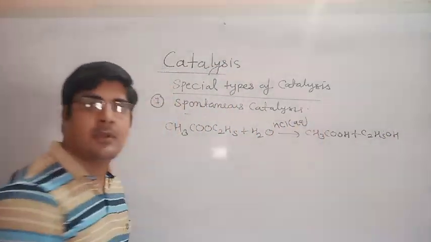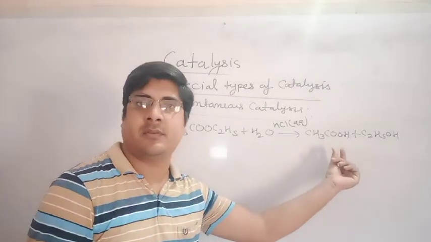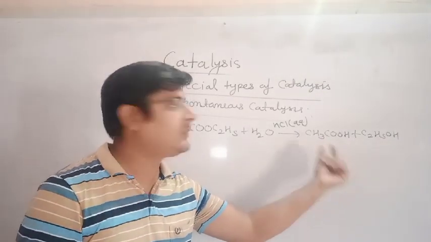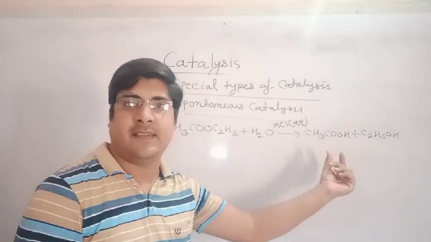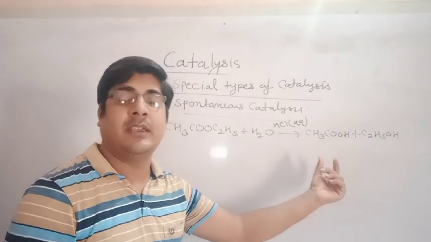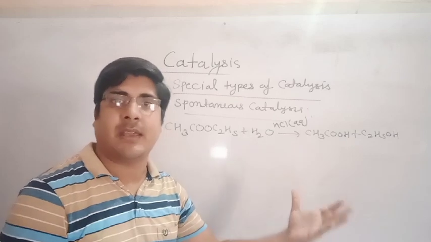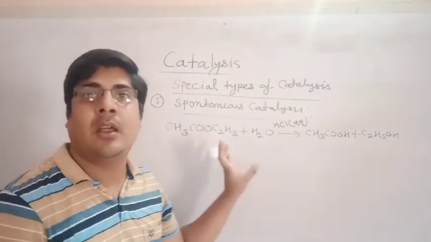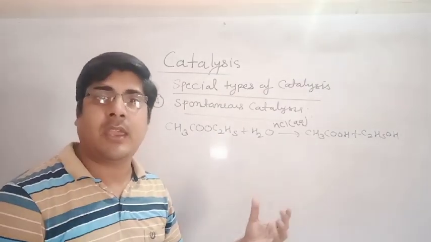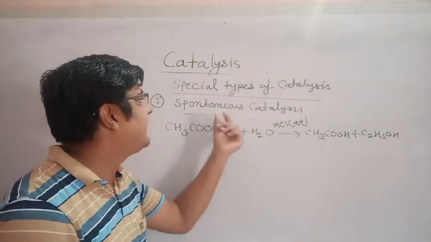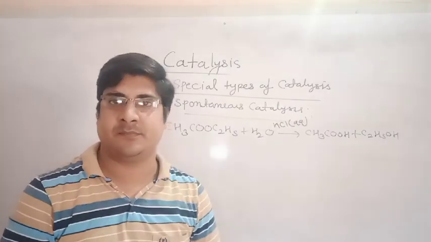Let's see the product. The product is also an acid. So this acetic acid will work as catalyst after some time, and this reaction will occur spontaneously. So this reaction is known as spontaneous catalysis.